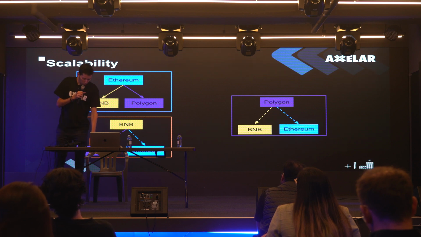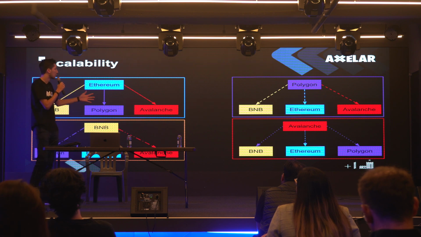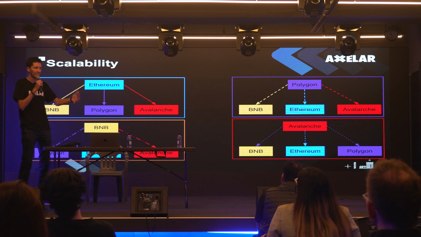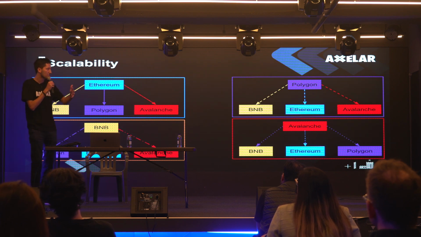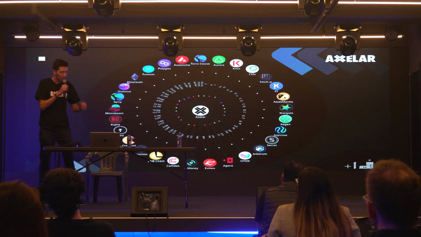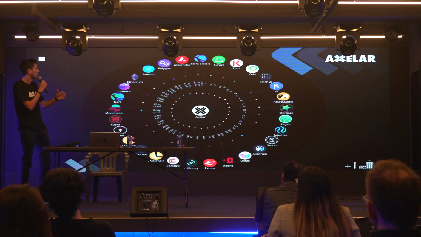If we want to throw in one more blockchain, let's say Avalanche, just one more blockchain, we now have 9 bridges. And you can imagine, like with what I was showing you guys earlier with Chainless, with the thousands of blockchains that exist there, how many bridges we'll need to connect each blockchain to each blockchain. Rather, with Axelar's hub and spoke model, all you need to do is plug into Axelar, and immediately you can connect to any other blockchain that's also plugged into Axelar.